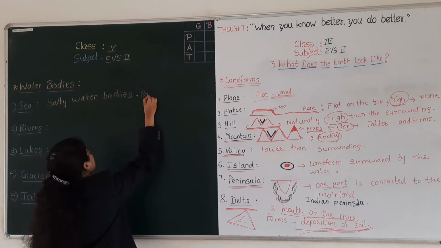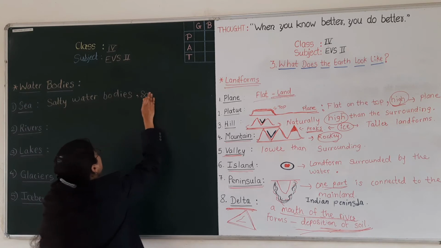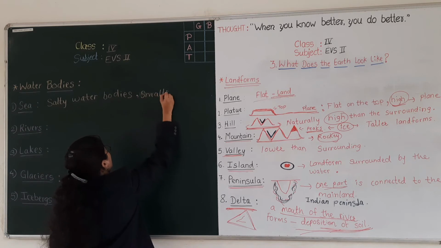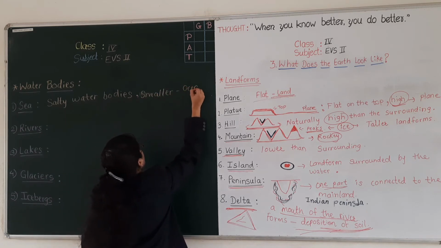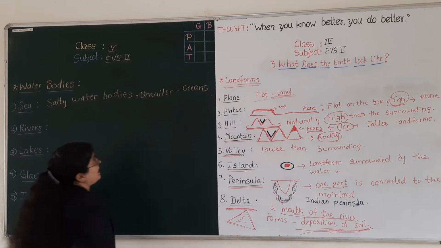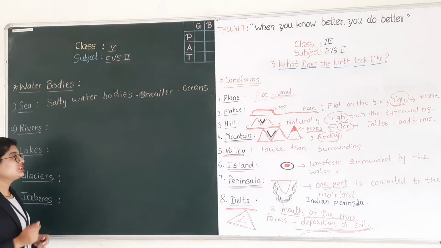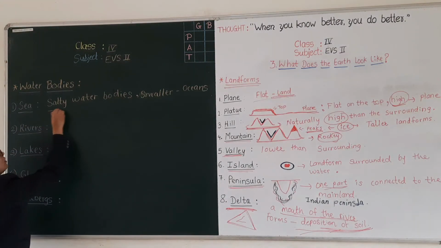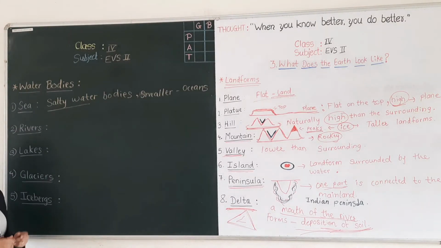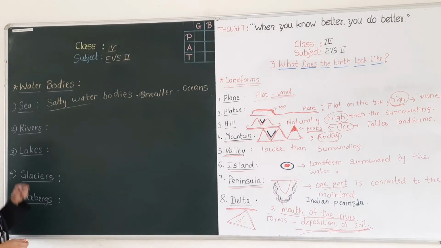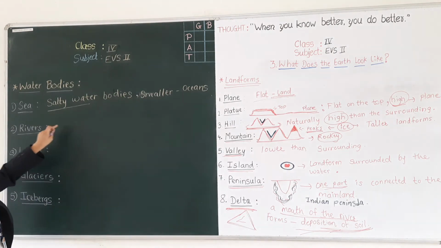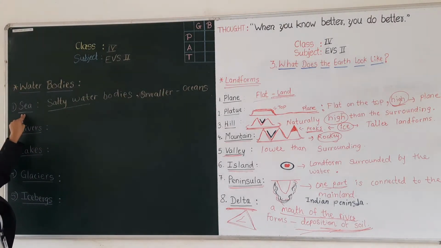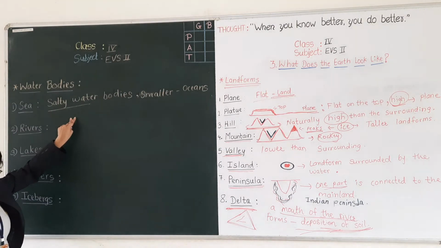Okay, seas are smaller than the oceans, and these are also salty water bodies like oceans, and all these seas meet the ocean. You can see that the Arabian Sea meets the Indian Ocean.